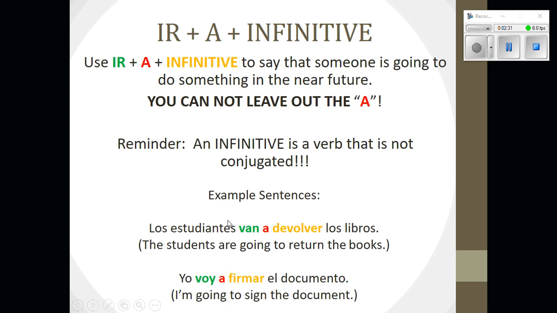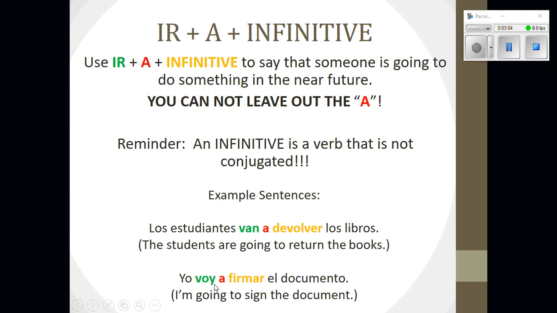Let's look at the example sentences and break it down so that we understand how to use this construction. It says, los estudiantes van a devolver los libros, which means the students are going to return the books. Okay, so notice what we've done here is we've taken the verb ir and we've conjugated it according to the subject. Okay, so los estudiantes is like saying ellos, so we use van. We must include a, and then the verb infinitive to follow to say what it is that they're going to do. All right, so devolver must stay in its infinitive form.